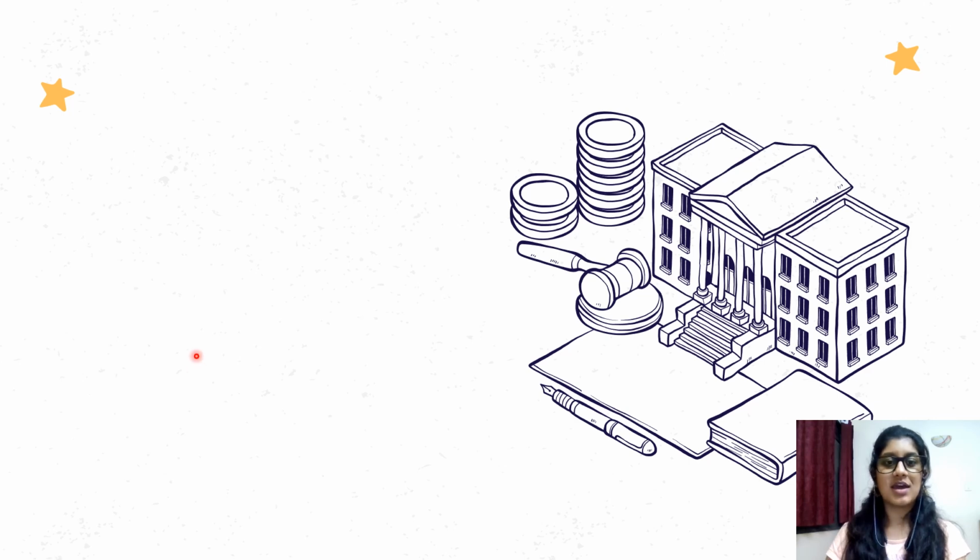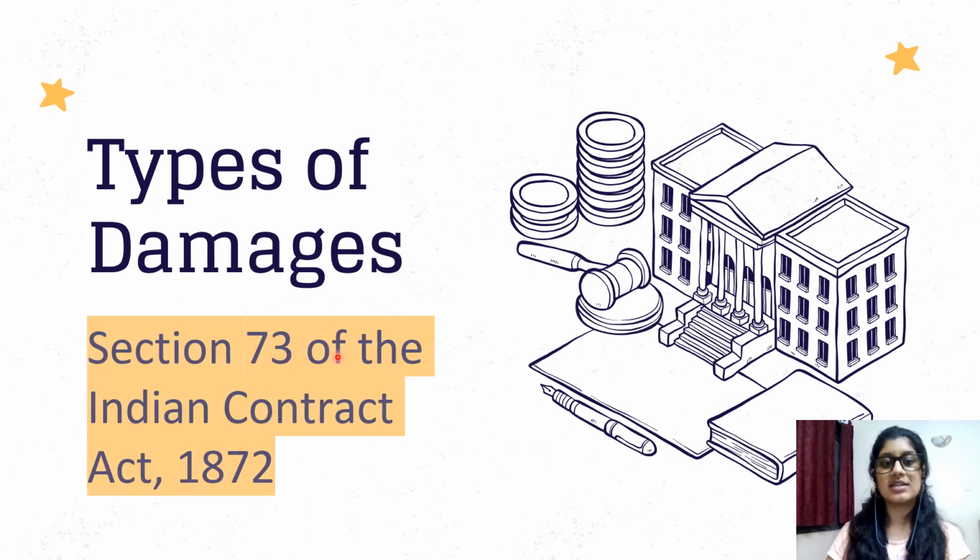Hello everyone, my name is Muskaan and today we'll be talking about the types of damages under Section 73 of the Indian Contract Act 1872. So we'll talk about what a contract is and then we'll look at the general and specific types of damages under Section 73 of the Act.